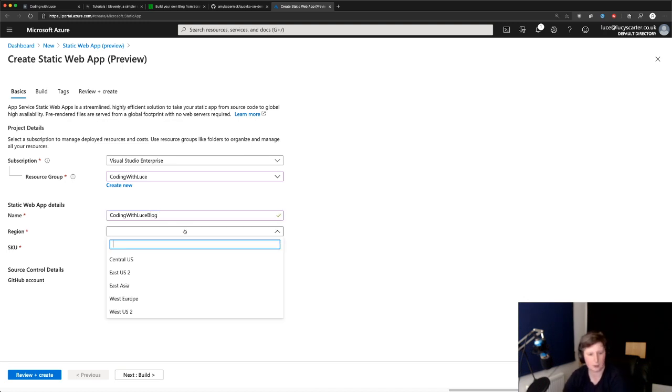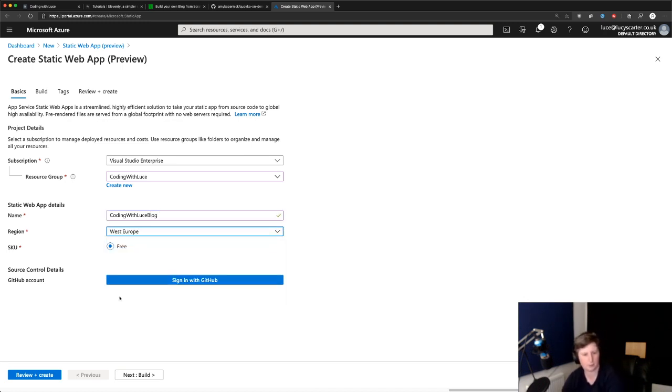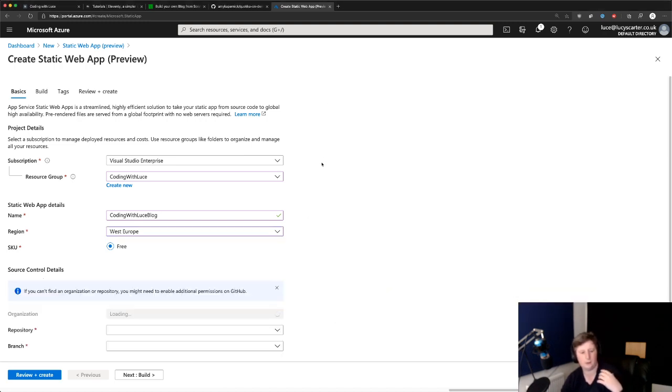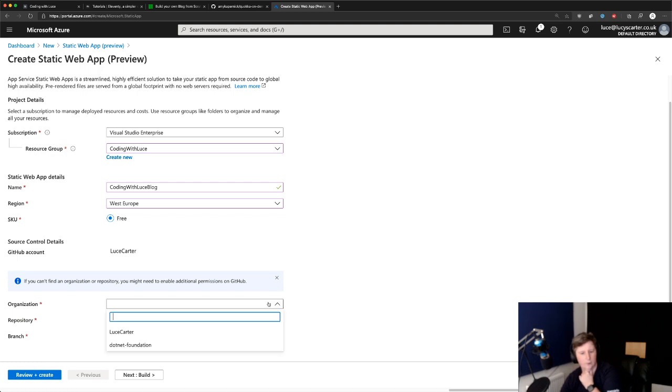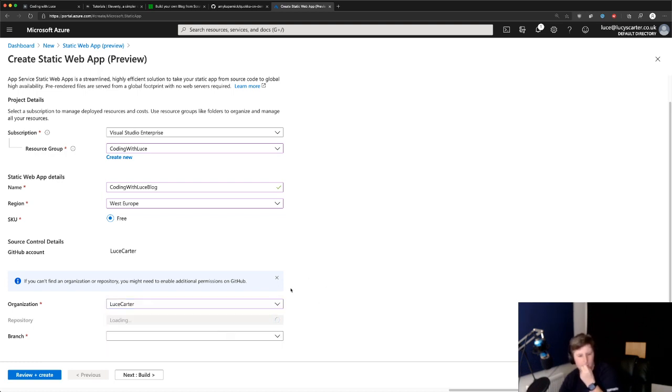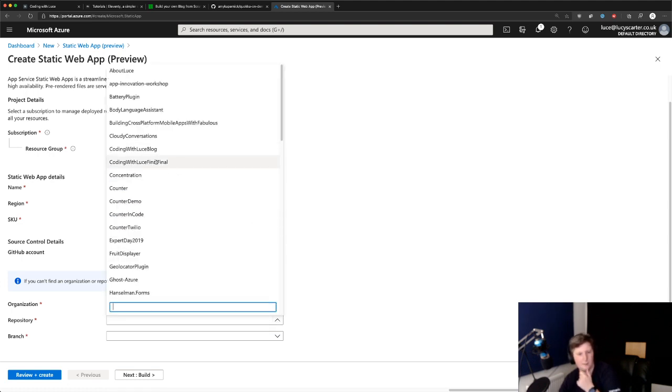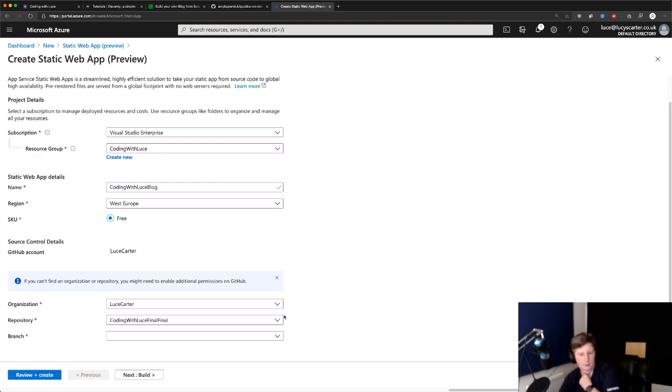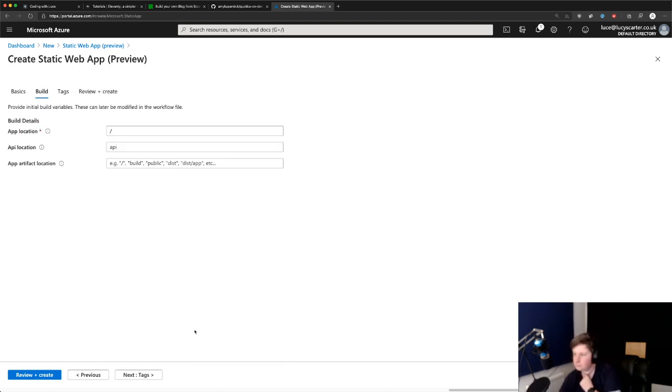Pick a region. Our nearest region will be West Europe. Free. Yep. Sign in with GitHub. Cool, we can do that. Done it before, so it's just me. And then we're going to get the repository, which is going to be Coding with Luce final. And the branch will be master. Simple enough.